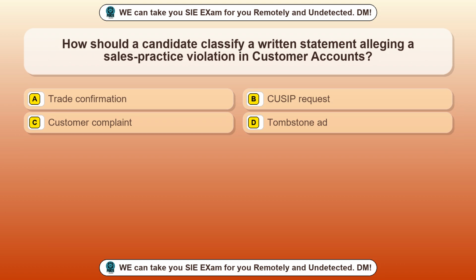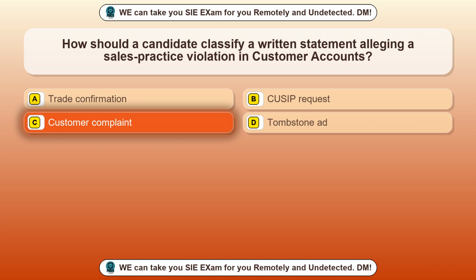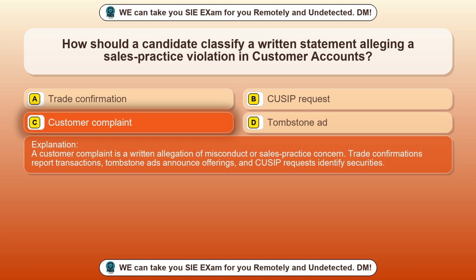Question 34. How should a candidate classify a written statement alleging a sales practice violation in customer accounts? Option A, trade confirmation. Option B, QZIP request. Option C, customer complaint. Option D, tombstone ad. The correct answer is option C, customer complaint. A customer complaint is a written allegation of misconduct or sales practice concern. Trade confirmations report transactions, tombstone ads announce offerings, and QZIP requests identify securities.